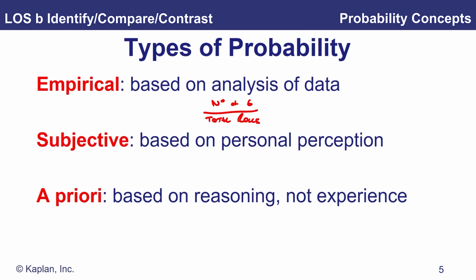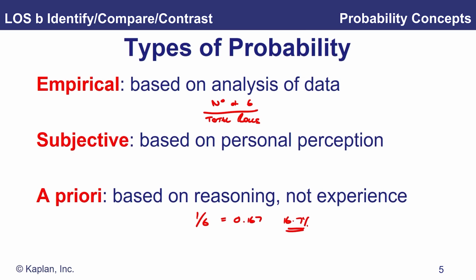Now, a priori is based on reasoning rather than actually using test data. Again, I know with a fair dice, each outcome has the same probability of occurring. So therefore, I know the probability of getting a 6 is 1 out of 6 outcomes, 0.167 or 16.7%. So that, of course, is a priori. I haven't actually rolled the dice. I am using reasoning and judgment.